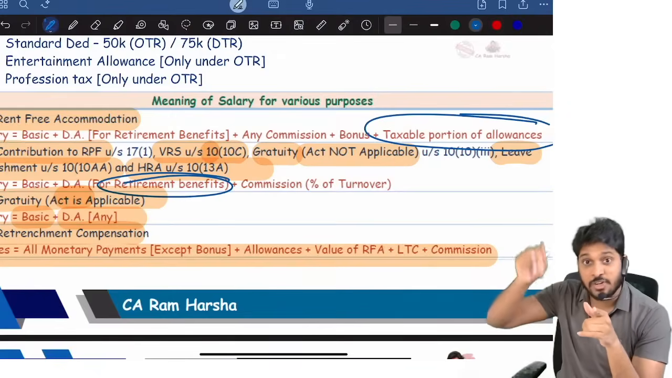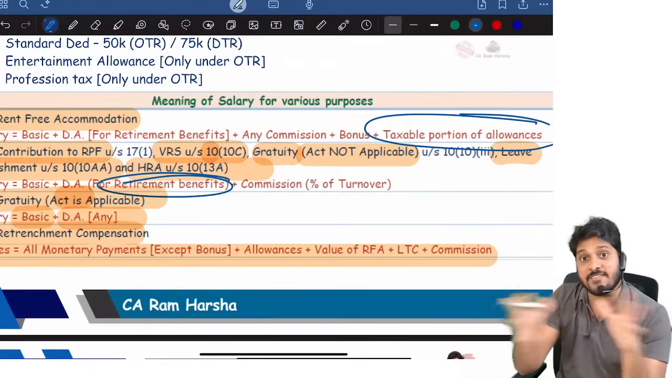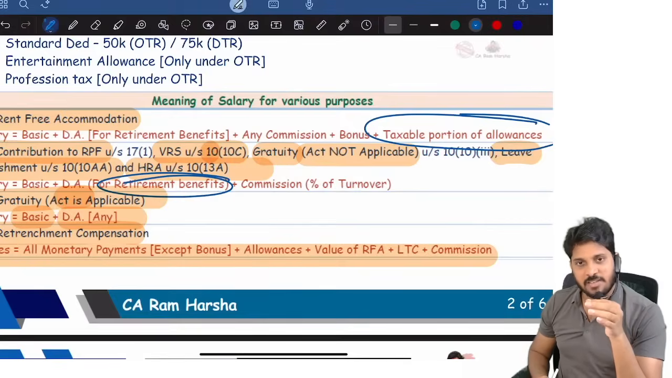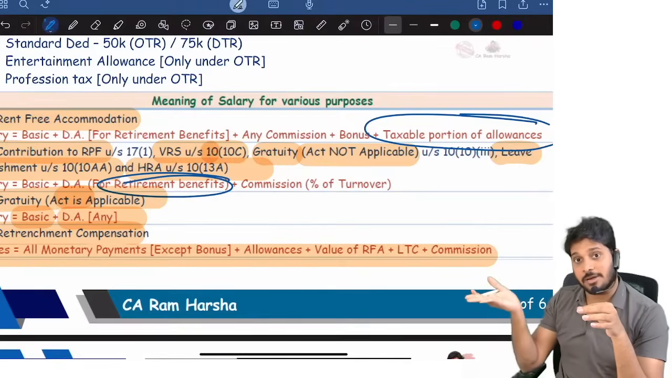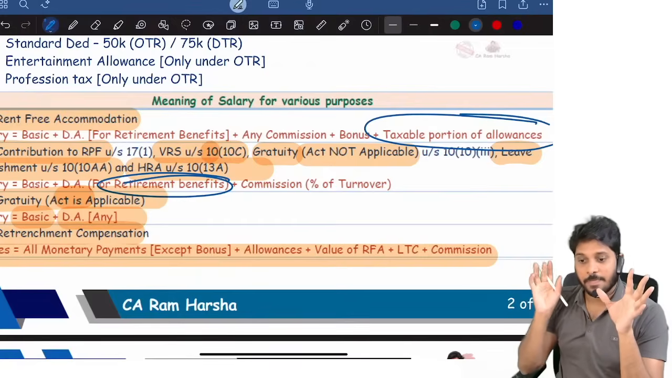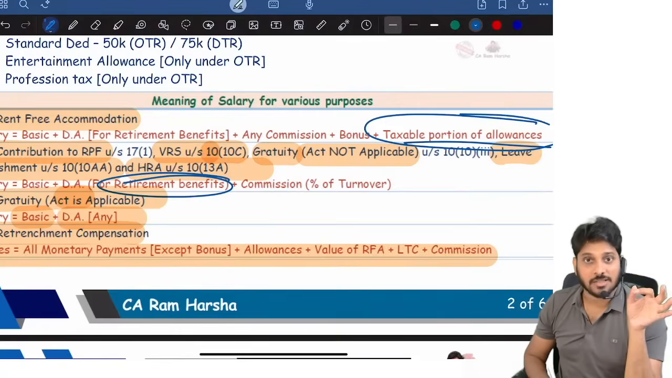Leave encashment received during service. Pension received during service. These are all treated as allowances. Generally, the pension point will not be there because pension, leave encashment, and gratuity are all received after retirement. That time only exemption and all will apply. But before retirement, if they took or are getting it, the taxable portion of allowance, you should consider that.